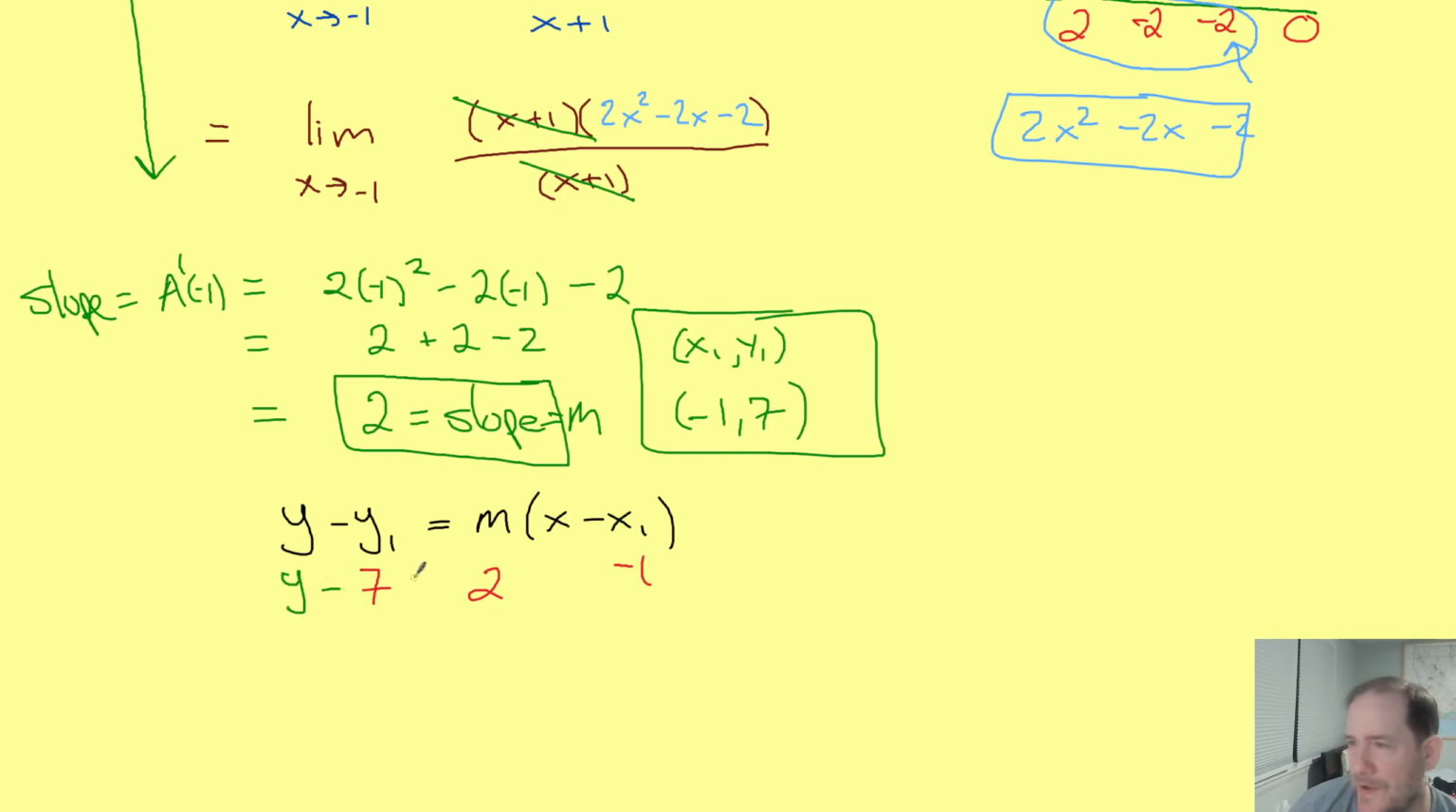So we go y minus 7 equals 2 times x minus -1. And when we clean this up, we get y minus 7 equals 2x plus 2. Then we add 7 to get y equals 2x plus 9.